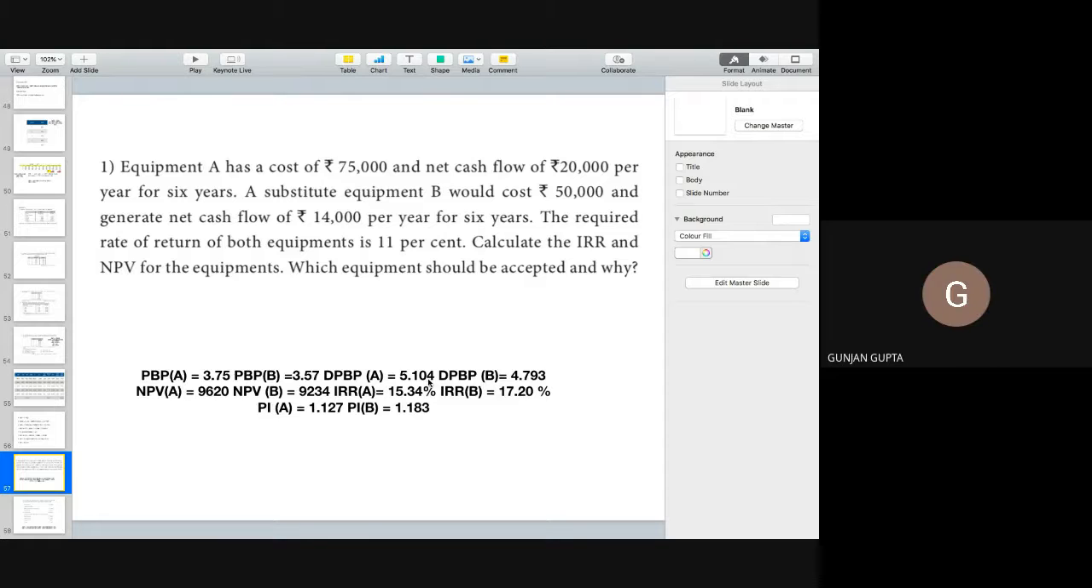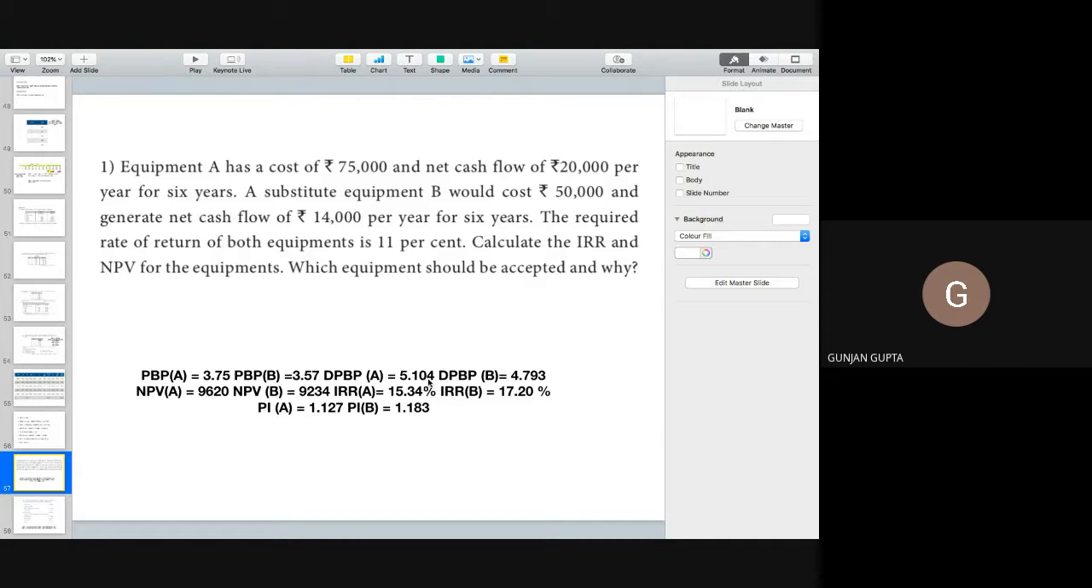0.9009. So we'll calculate as 0.901 only, rounded off. Then 0.812, 0.731, 0.659, 0.593, and one more, 0.535. Yes, 535. Okay. So 20,000 into these.